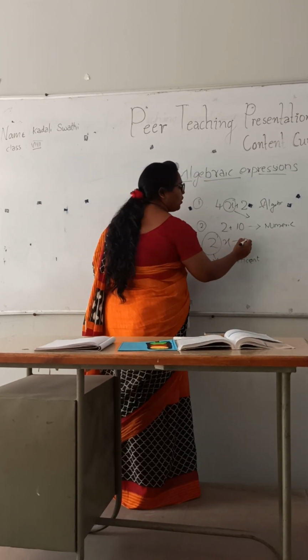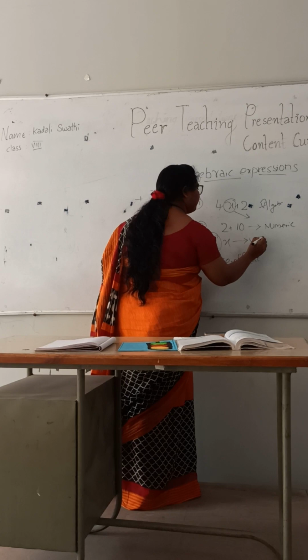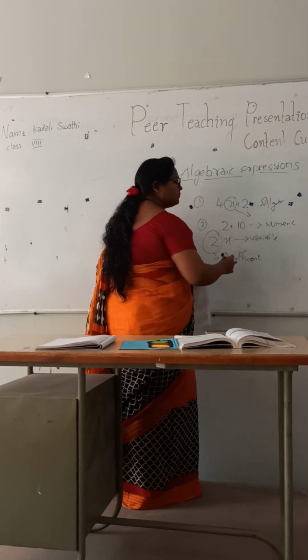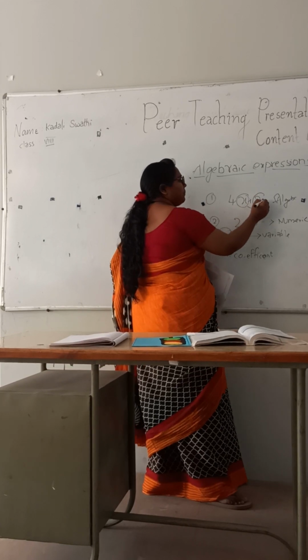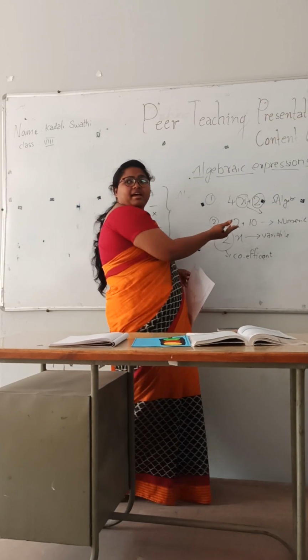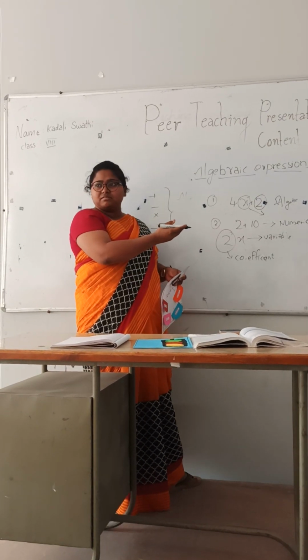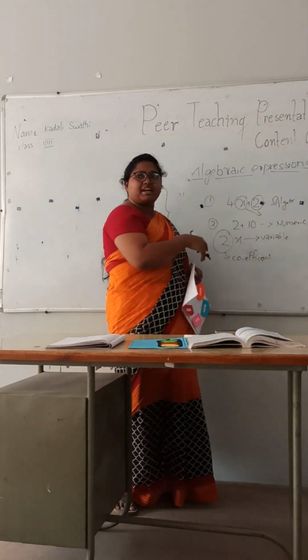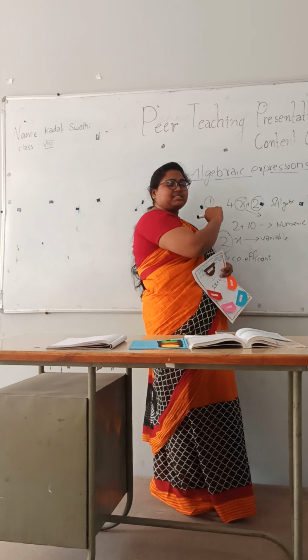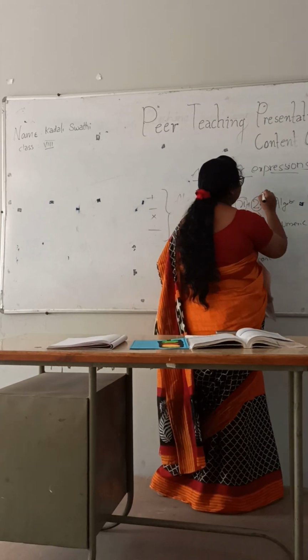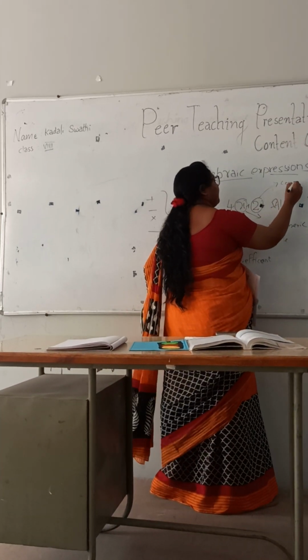And this x we already know, it is the variable. But what do we call this number? It doesn't have any x, y, z with it. We don't have any friends here, right? So what do we call this number? It is a constant. This 4 is a constant here.